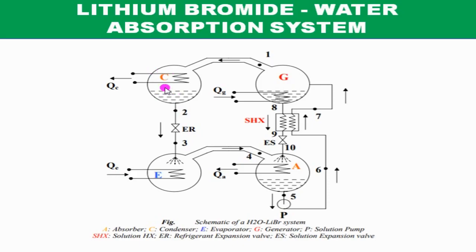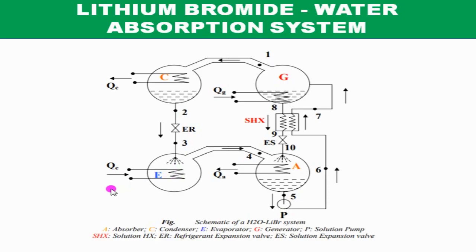So what you have here is pure water in liquid form, still at high pressure. So the pressure has to be reduced. So this water flows through this refrigerant expansion valve, where it undergoes pressure drop, and this low pressure water is now sprayed in the evaporator, and this water gets evaporated by absorbing the heat from this evaporator coil.